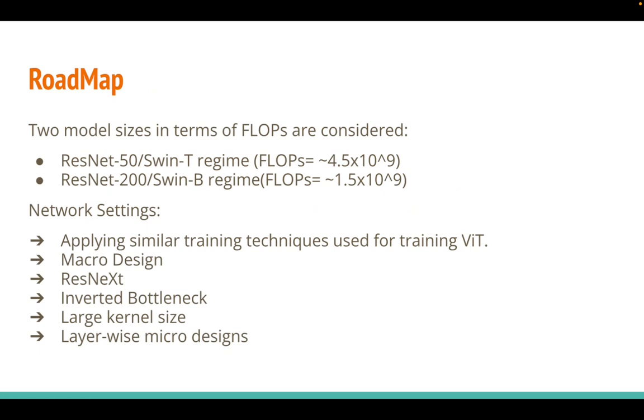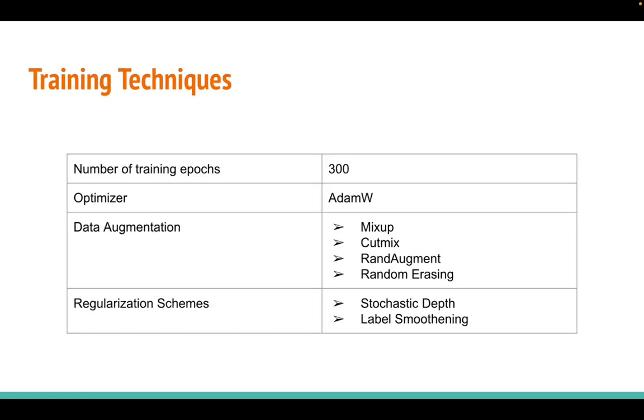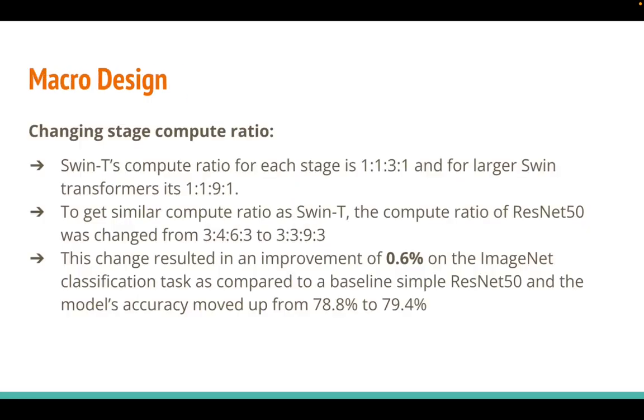Network settings: applying similar training techniques used for training ViT, macro design, ResNeXt, inverted bottleneck, large kernel size, layer-wise micro designs. Training techniques are as follows. Number of training epochs is equal to 300, optimizer is equal to AdamW. Data augmentation consists of mixup, CutMix, RandAugment, random erasing. Regularization scheme consists of stochastic depth and label smoothing.